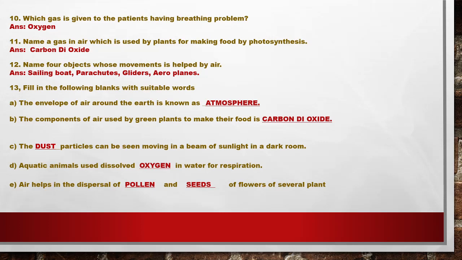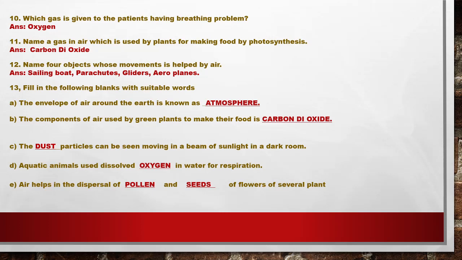Okay. Next question. Name four objects whose movement is helped by air. What are the four objects? Sailing boat, parachute, glider, aeroplane. These four objects are very much dependent on air for movement through air.